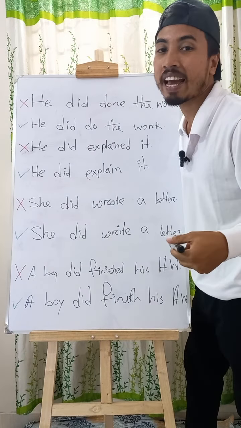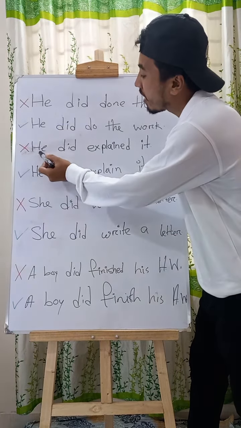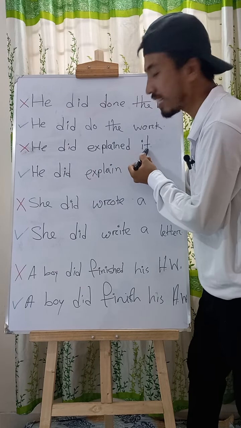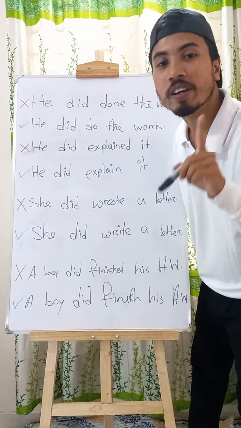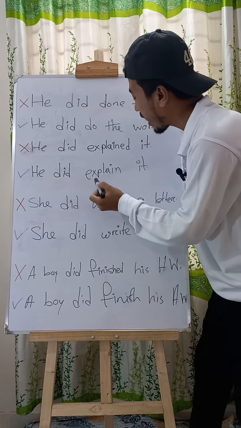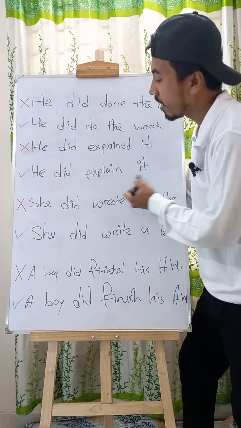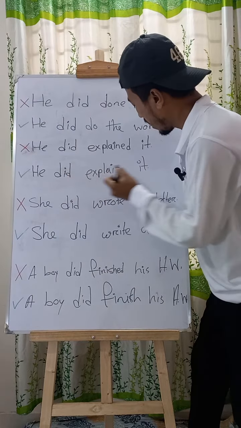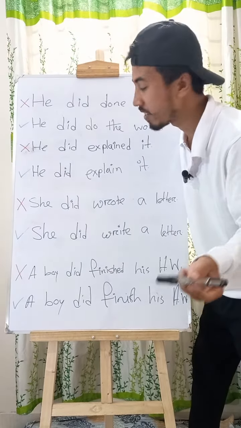So we can see that another sentence is "He did explained it." No, this is also an incorrect sentence. The correct sentence is "He did explain it." Here did means it was explained.